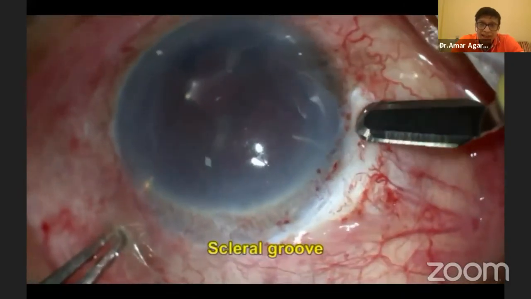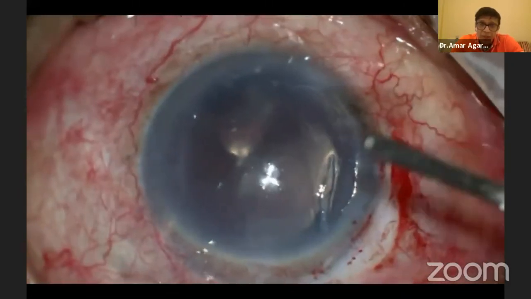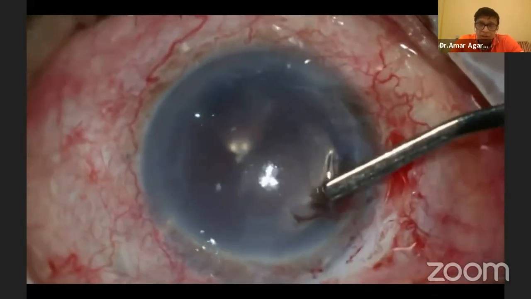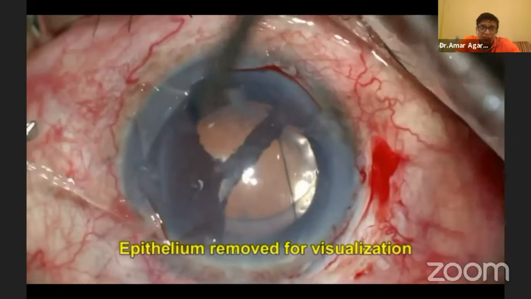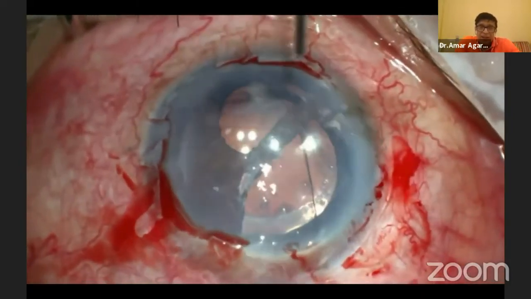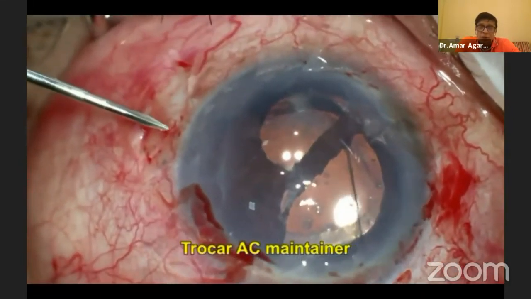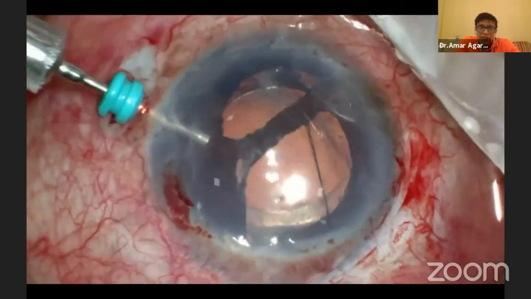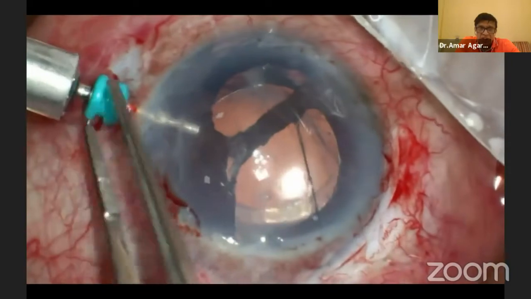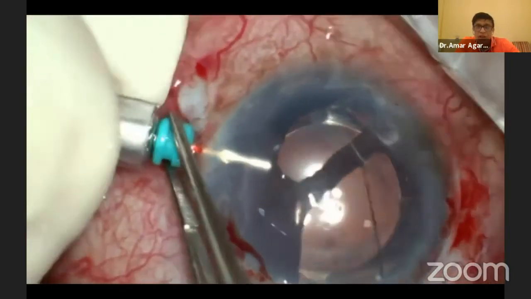Now I'm making a scleral groove. I'm taking off this epithelium to see better, because obviously I'm not able to see anything with that epithelium like that. Now, once that's done, my next step is I'm going to fix a trocar AC maintainer. Once the trocar AC maintainer is fixed, you can see there I'm fixing that trocar AC maintainer. I have fluid in the eye.